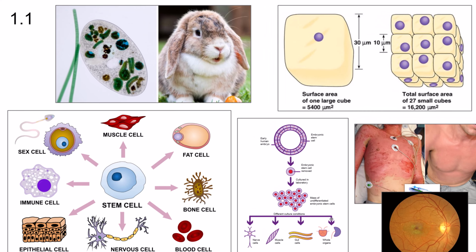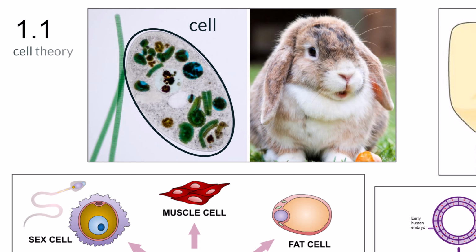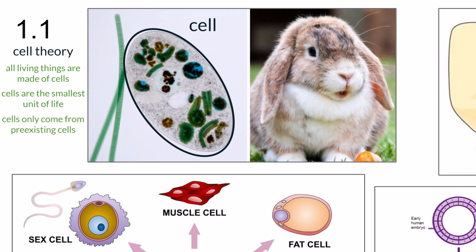Biology is the study of life, and the smallest living thing that we know of is a cell. Cell theory describes the basic requirements of how we perceive life to work, and it states that all living organisms are composed of cells. Cells are the smallest unit of life, and cells only arise from pre-existing cells. So no matter if the organism is one cell large or trillions of cells large, each organism can carry out